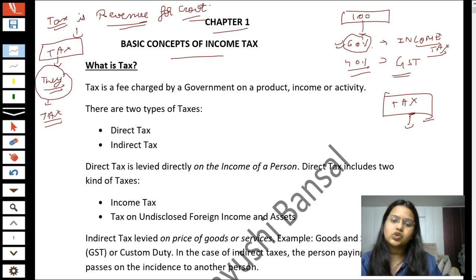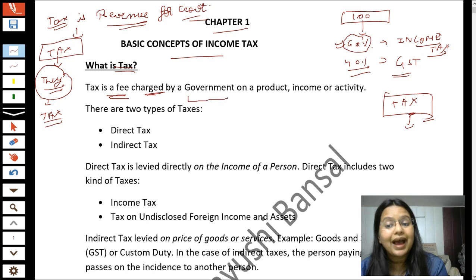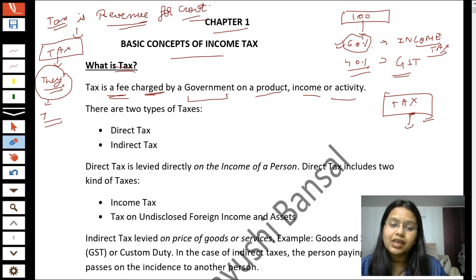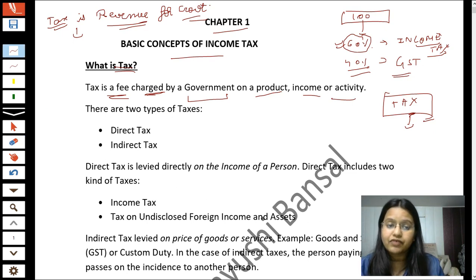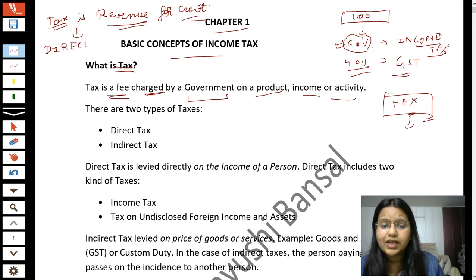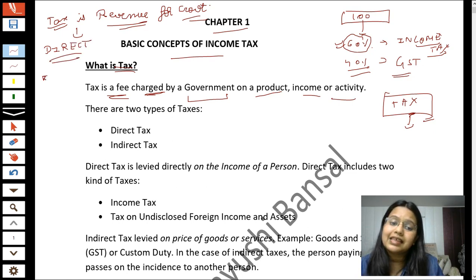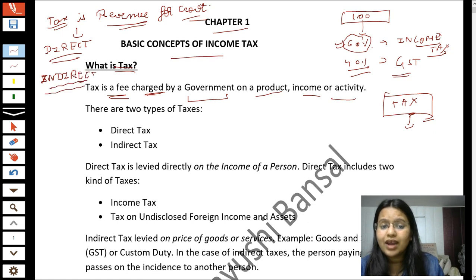Okay, now students, let's discuss what is the meaning of tax. I have already written here for you. Tax is a fee which is charged by a government on a product, income, or activity. Okay, now the next question comes, what are the types of taxes? So students, basically there are two types of taxes. The first one is direct tax, and the second one is indirect tax.